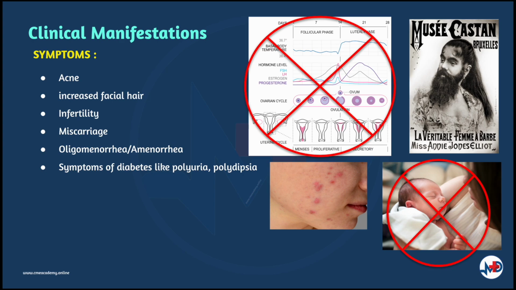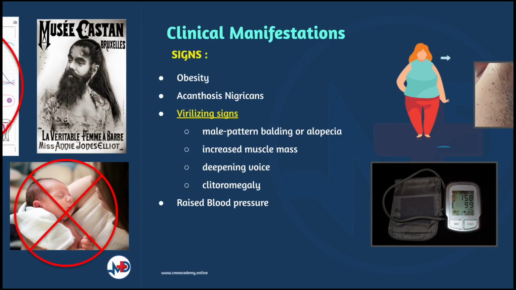Now let's take a look at the clinical manifestations. The common symptoms of PCOS are acne, increased facial hair, infertility, miscarriage, oligomenorrhea and amenorrhea, and also symptoms of diabetes such as polyuria and polydipsia.